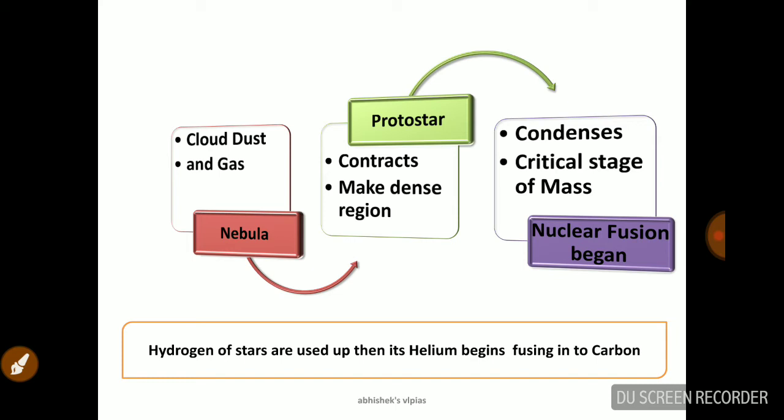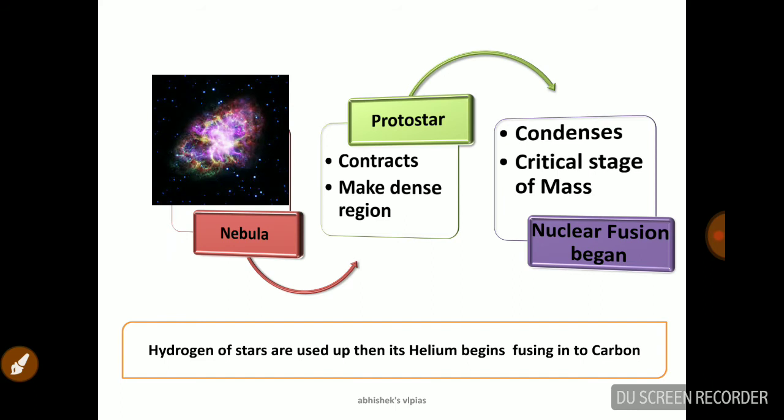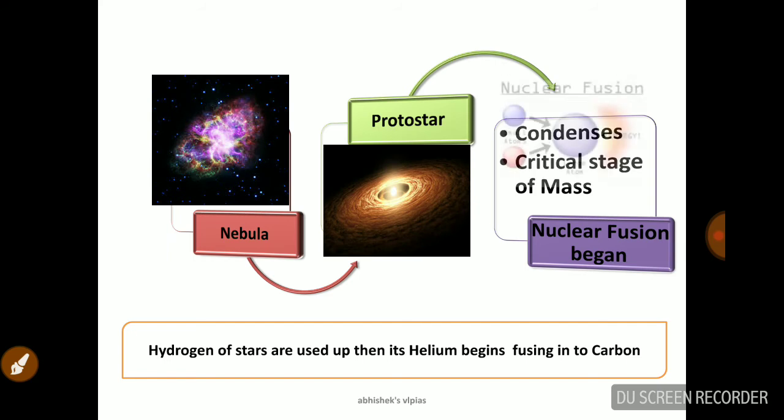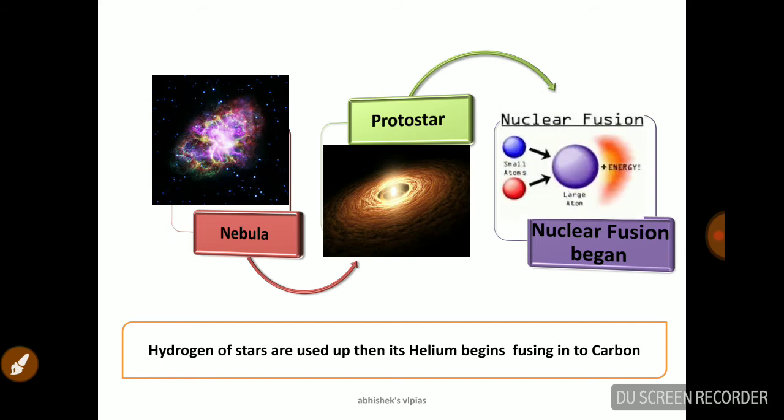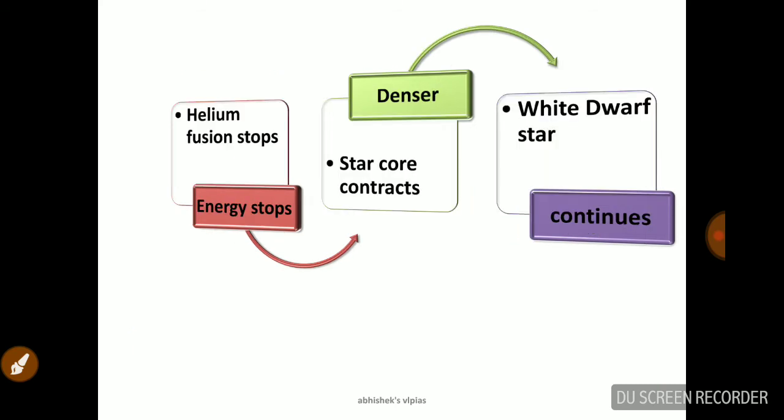As the hydrogen of the star is used up, the helium begins fusing into carbon. So that is the highlight here. This is the nebula, you can see the figure. It contracts to become a protostar, and then comes nuclear fusion. Nuclear fusion means hydrogen mixes to form helium, and like that large energy is created.